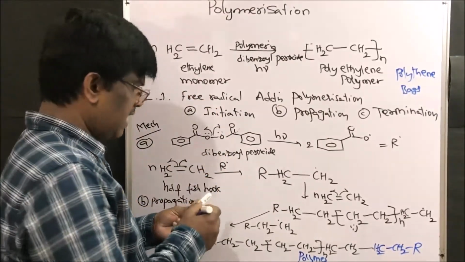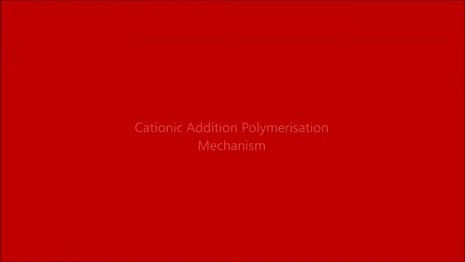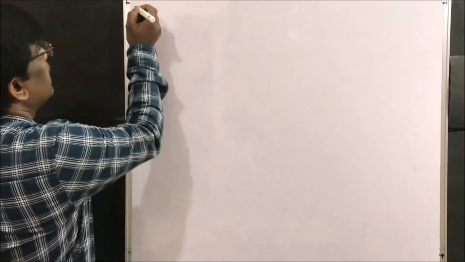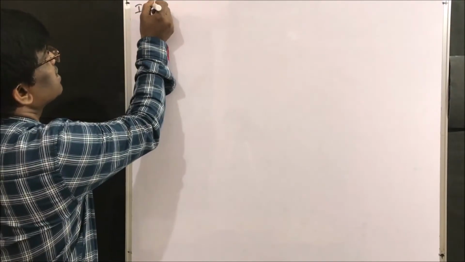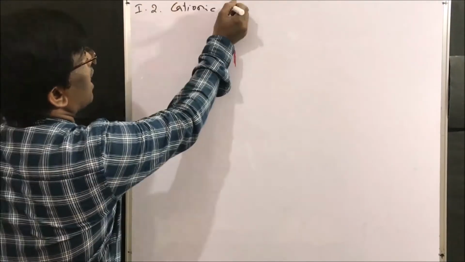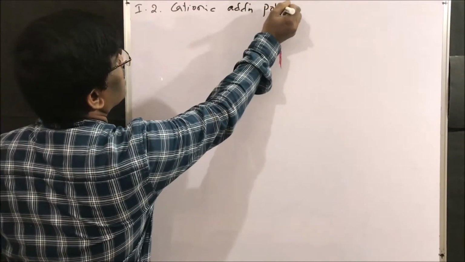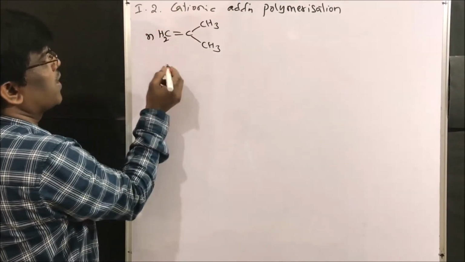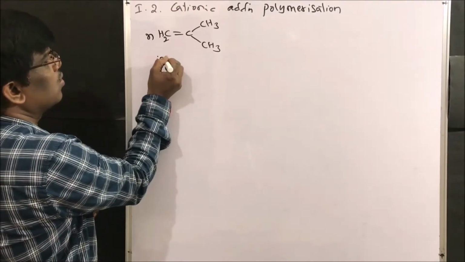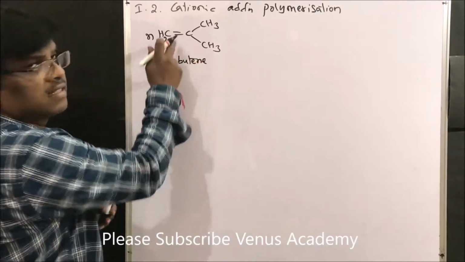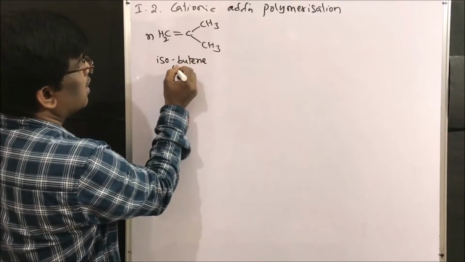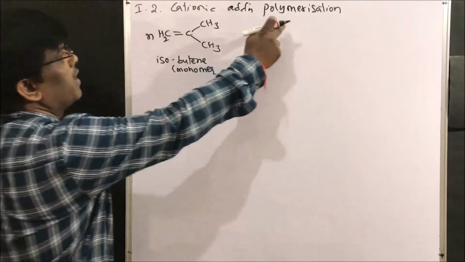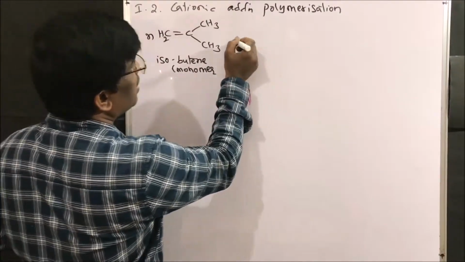What is next? Yes, cationic polymers. The second one under addition polymerization is cationic addition polymerization. So let us take isobutene, n moles of isobutene. This is isobutene. What is this? This is the monomer. So this polymerization is cationic addition polymerization.